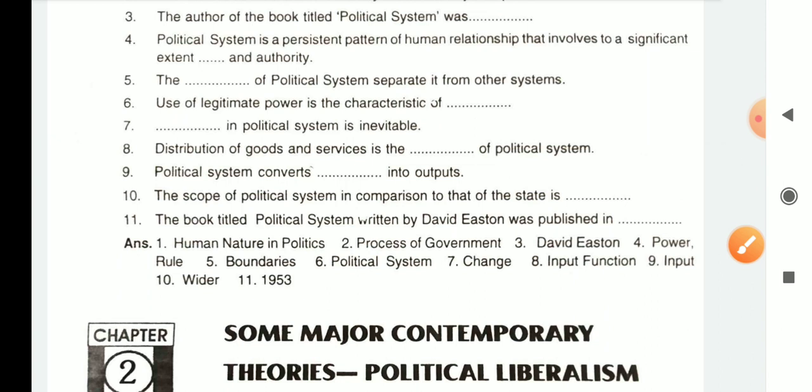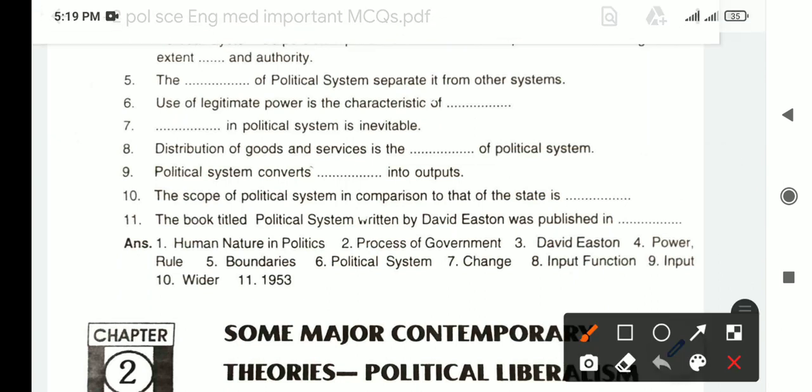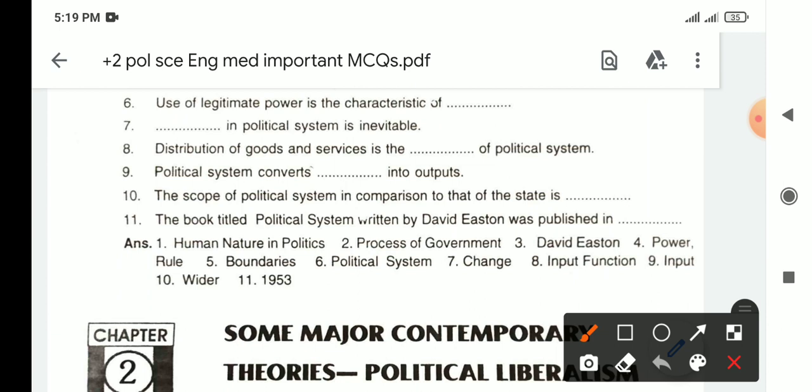Next question is distribution of goods and services in the dash of political system. Distribution of goods and services is the input function of distribution of goods and services. Is that so? Distribution of goods and services is the output function of political system.